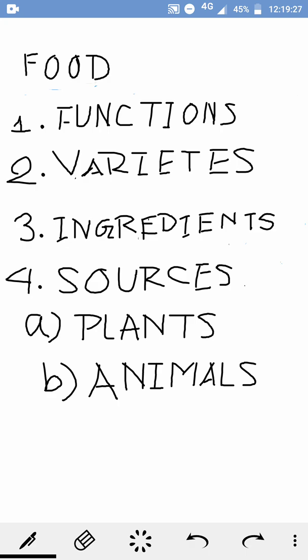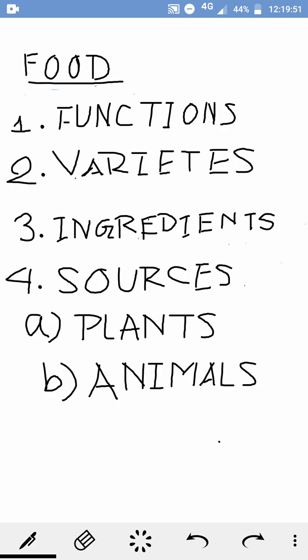See, I have got a small board for you, where I am writing something. Watch carefully and listen attentively so that you can understand what I am telling. The name of the chapter we are learning is Food, Where Does It Come From? In the last two classes, what we have seen so far, I will give a brief recapitulation of it.